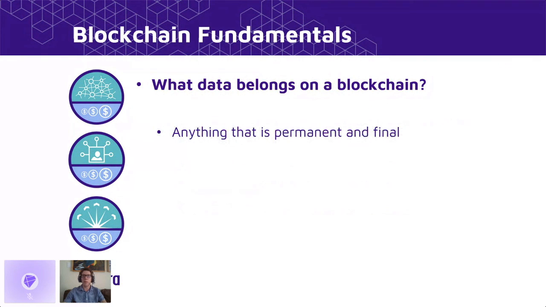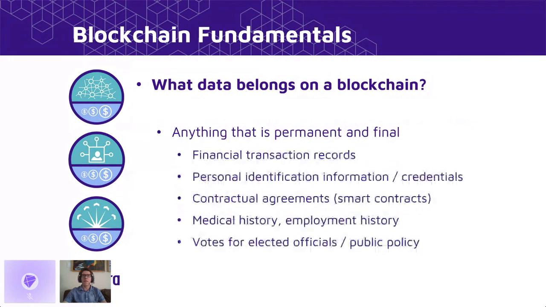So any data that ought to be part of a record or a ledger can be stored here. Examples of this include financial records, personal identification information, contracts, medical and employment history, even votes for officials or public policy. These things can be updated but don't ever need to be removed from the public record.